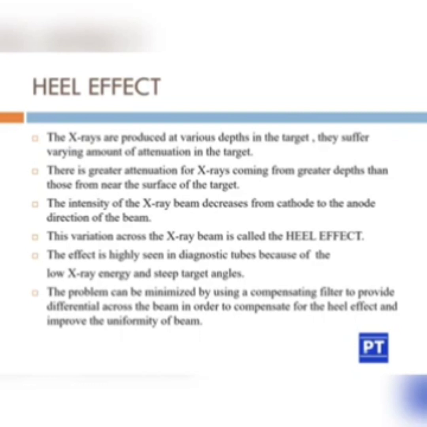So the X-rays are produced at varying depth. The X-rays are produced in the target, from the anode side, but from there itself they are undergoing varying amounts of attenuation. There is greater attenuation for X-rays coming from greater depth than those close to the surface of the target. So the intensity of the X-ray beam decreases from the cathode to the anode direction of the beam.